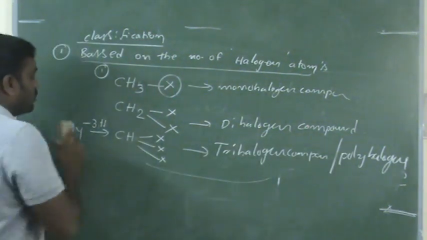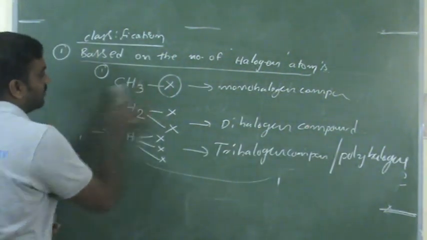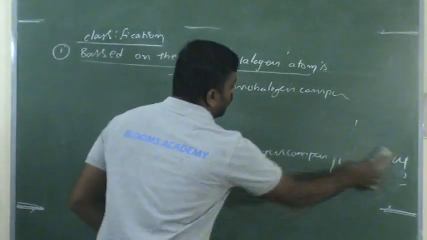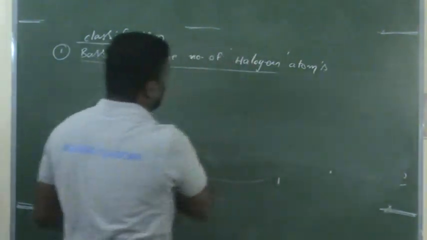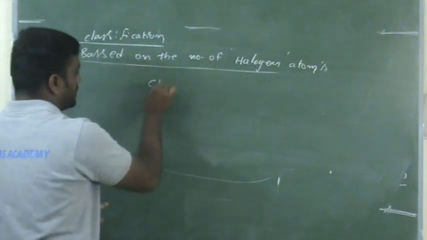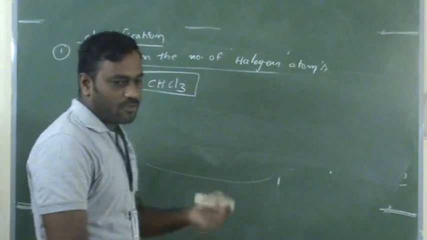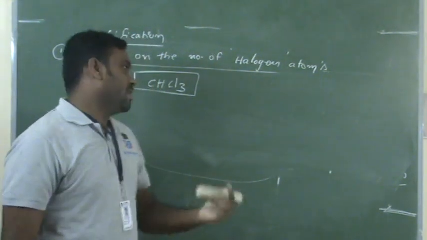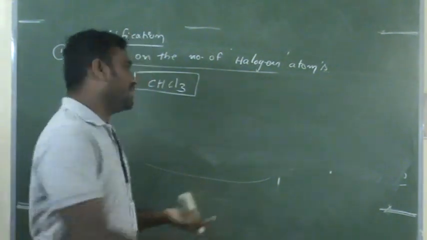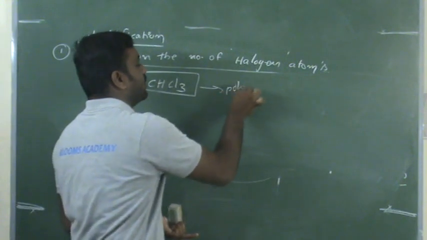Now I ask one question after this classification. Just now we discussed chloroform. The formula of chloroform is CHCl3. Now tell me, which halogen compound does it belong to? It belongs to the trihalogen compounds, also called polyhalogen compounds.